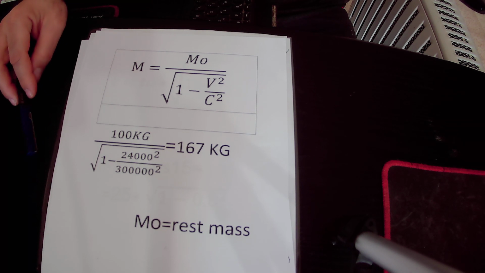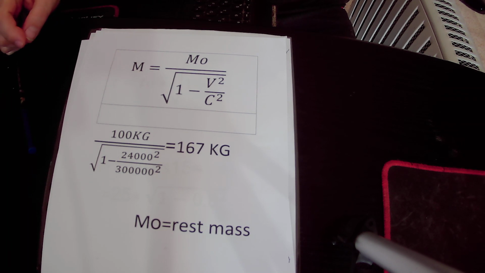Okay. So if the twin on Earth has a mass detector, he could weigh his brother that is traveling in space at very high speed.